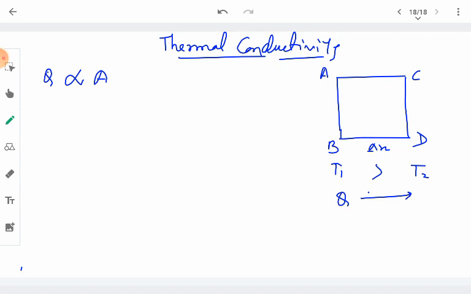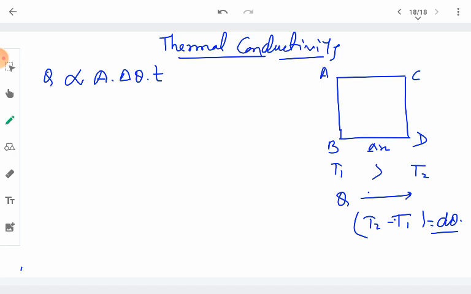Also, the heat transfer is directly proportional to the temperature difference. So the temperature difference, T2 minus T1, we can call simply d theta or dt. Whatever amount of heat is transferred will depend upon the temperature difference. The greater the difference of temperatures between the surfaces, the more heat transfer will take place. Also, it is directly proportional to the time for which heat transfer is allowed. The more time is allowed, the more heat transfer can take place.